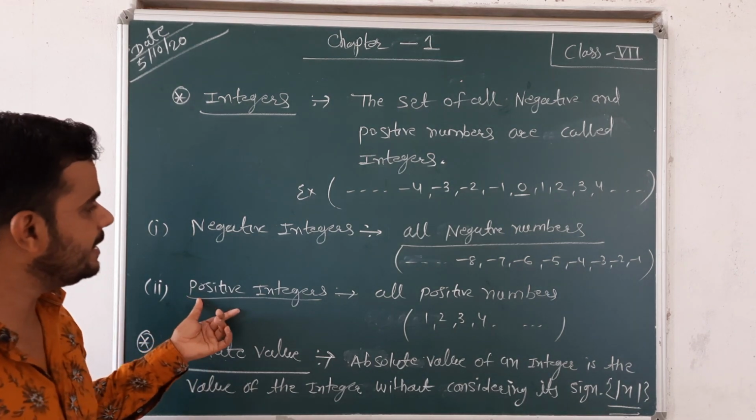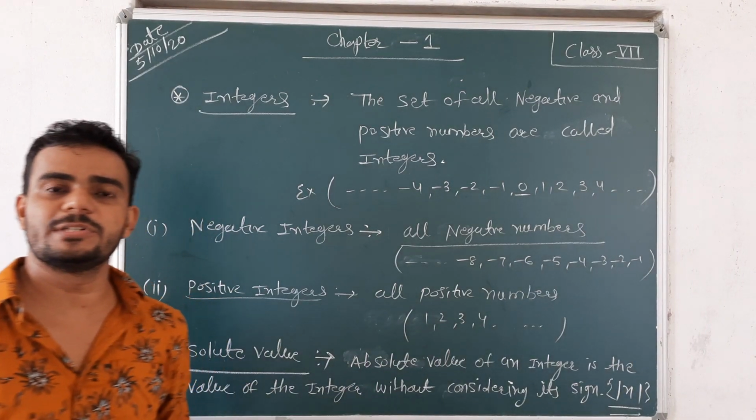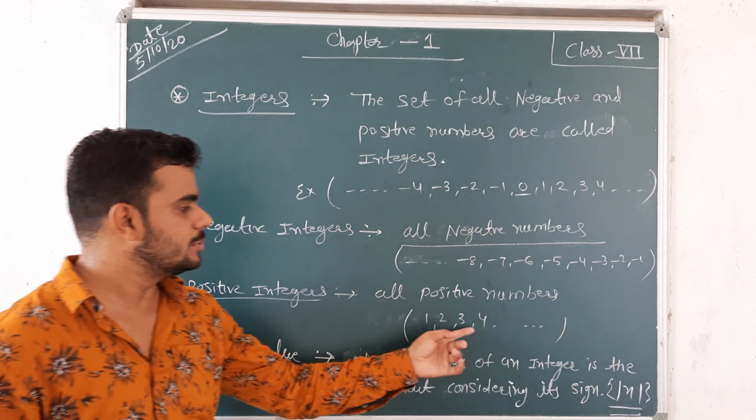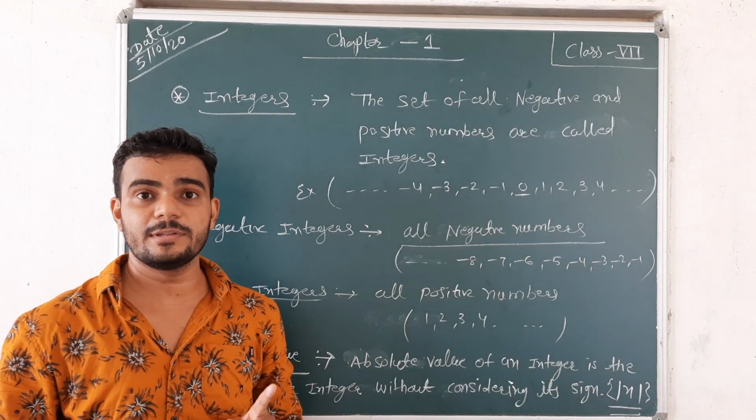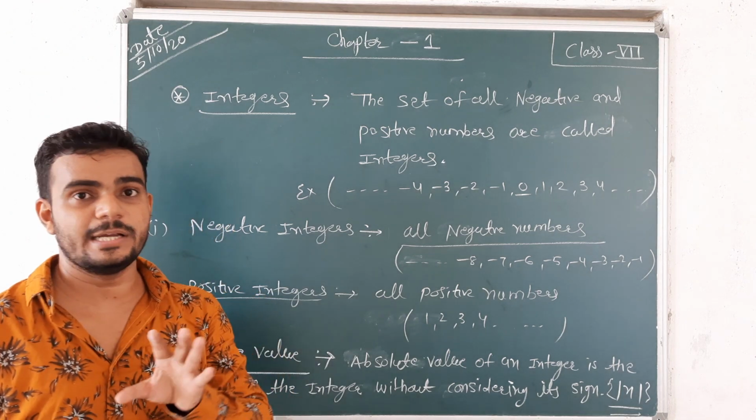Next, positive integer. All positive numbers are called positive integers. Suppose 1, 2, 3, 4, 5. 0 is neither negative nor positive. Okay. But 0 is an integer.